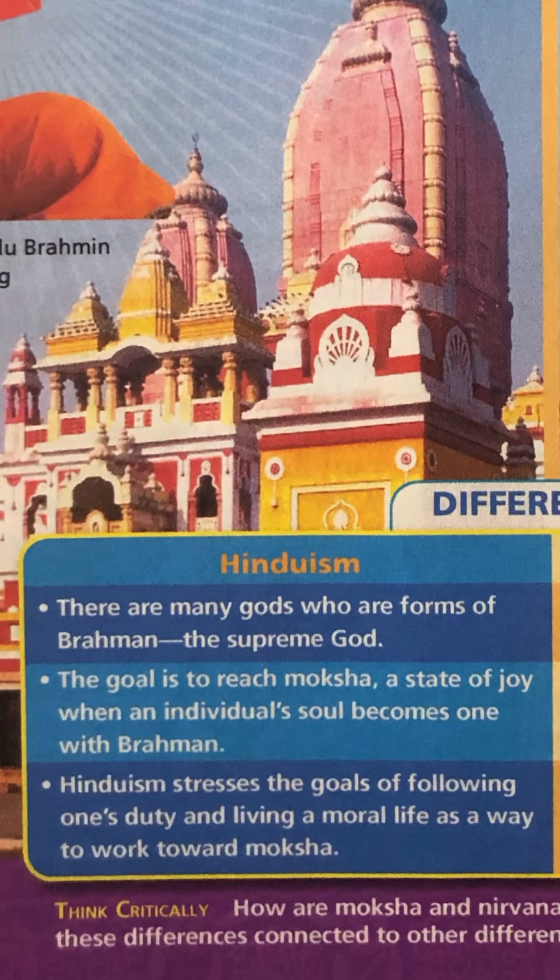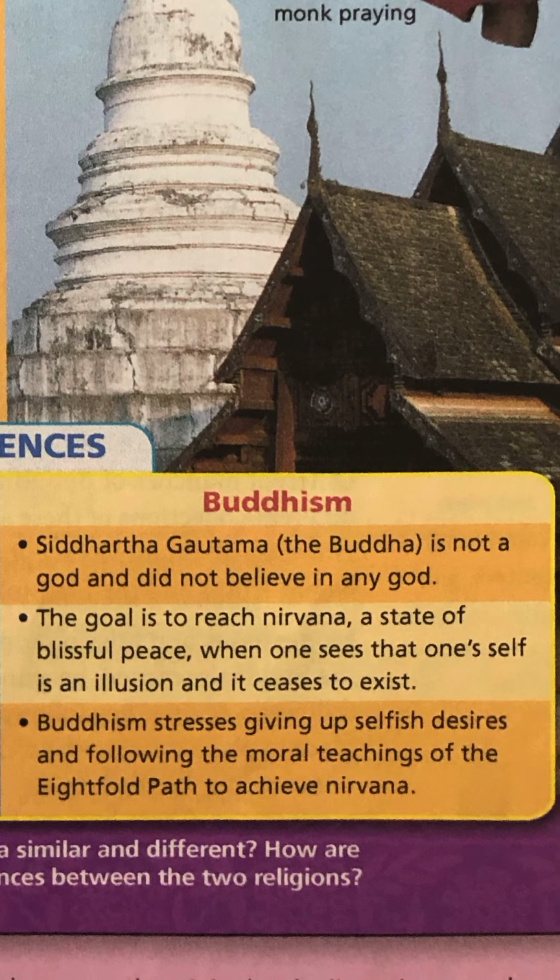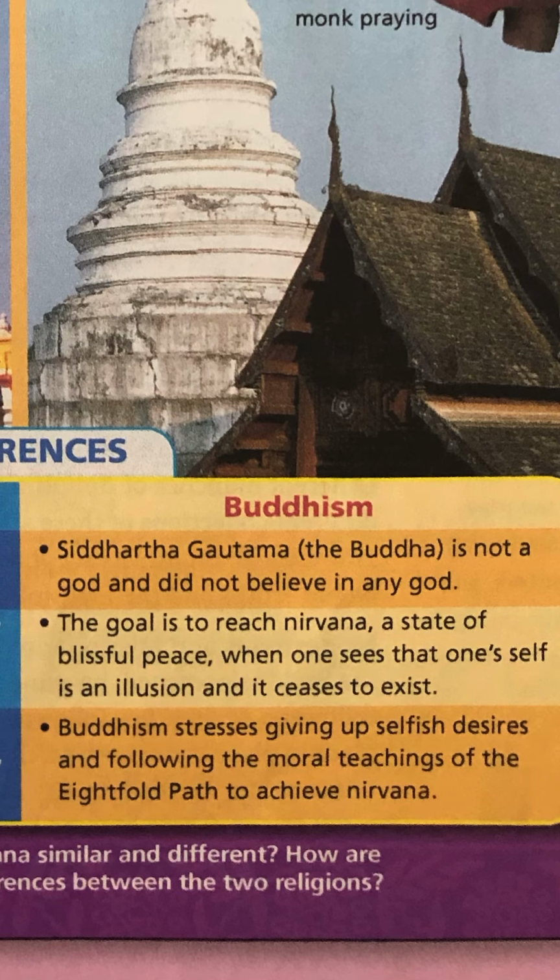And then Hinduism stresses the goals of following one's duty, dharma, and living a moral life as a way to work towards moksha. When we look at Buddhism, Buddhism is based on the teachings of Siddhartha Gautama. Buddha, by the way, is not a god, so I think that's important here, and they put that here for you to know. And Buddhists don't believe in any god.